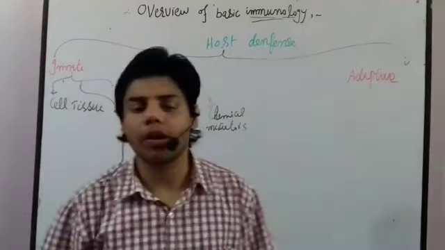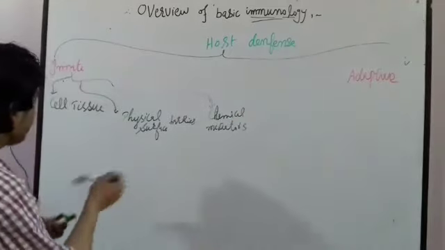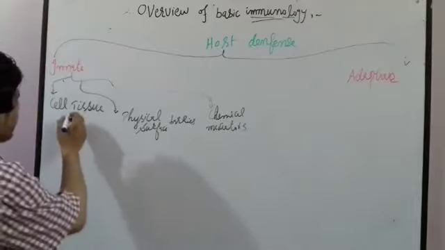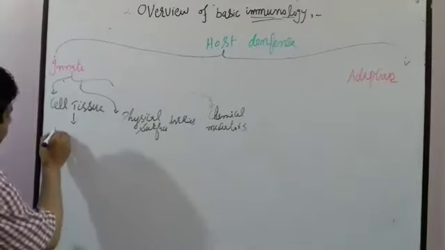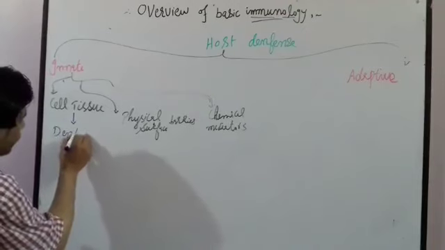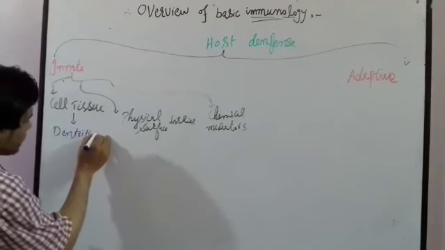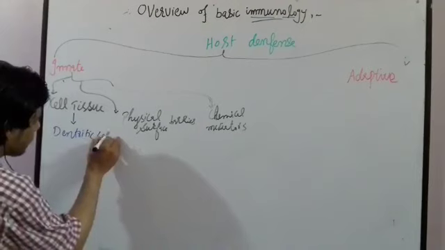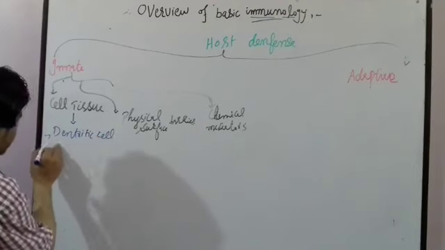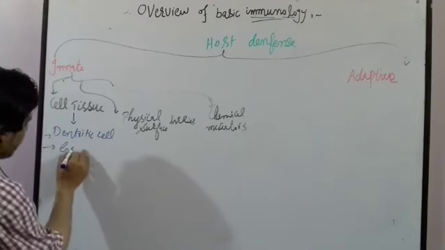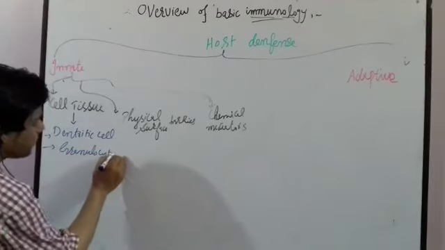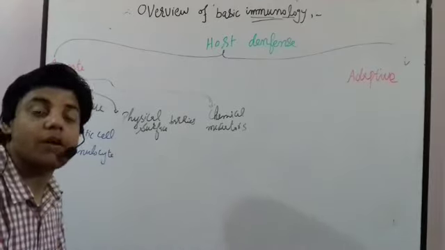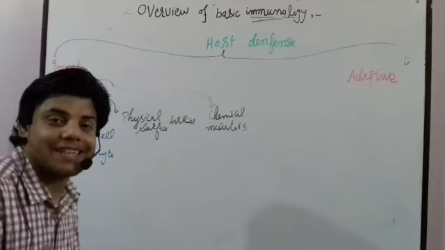In cell tissue, we have different kinds of cells involved, the immune cells, which include dendritic cells. We have granulocytes, meaning neutrophils, those cells which have granules that act as enzymes.